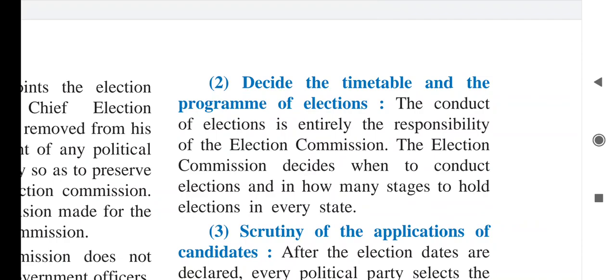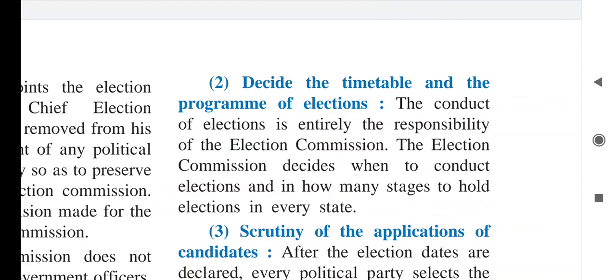Now see children, the first function we have seen is preparing the voters list, and how they prepare it, that I have explained. Number 2, decide the timetable and the program of the election. Here timetable means in which state the elections will be there, when they will be there, and in how many stages. So that is the second function.